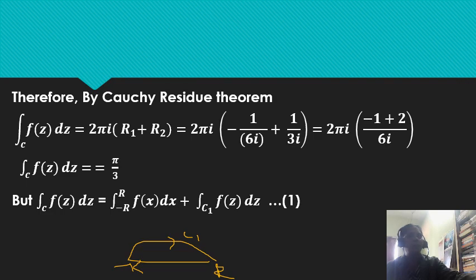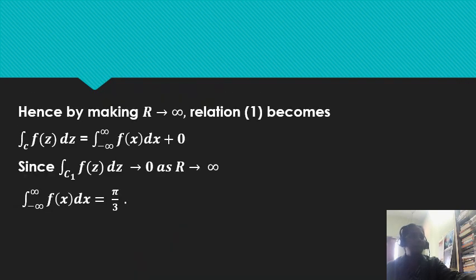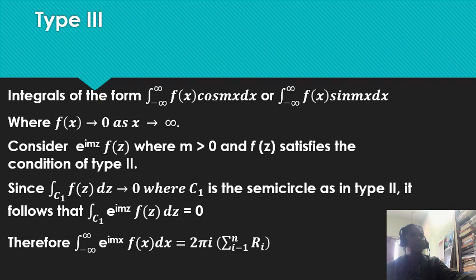So we have to add these two. Now letting R tends to infinity, the value of the second integral will become 0. Therefore we get the integral from minus infinity to plus infinity of f of x dx is equal to pi by 3. Now let us see type 3.